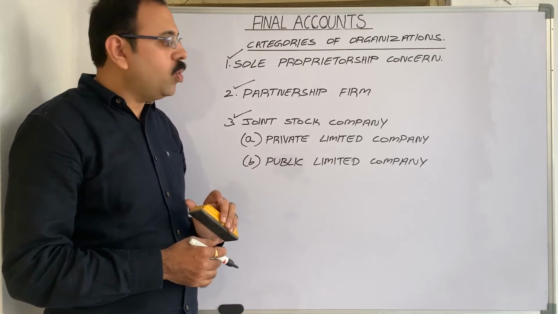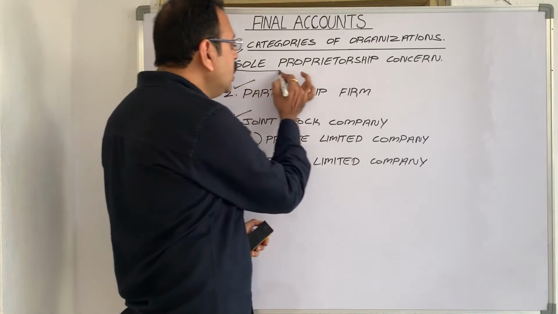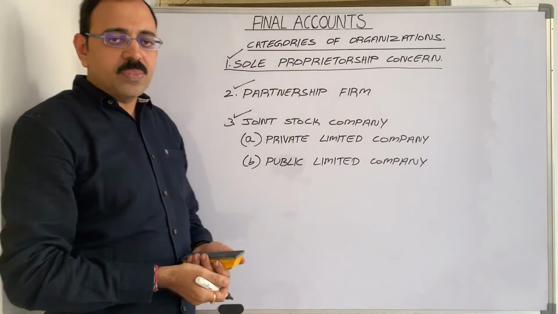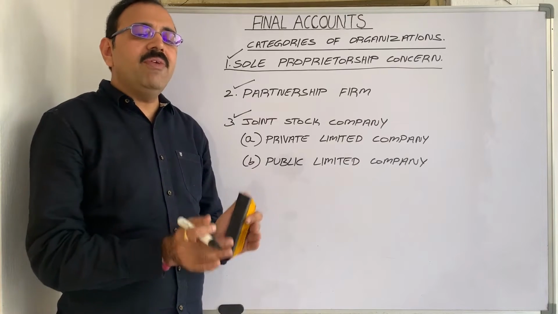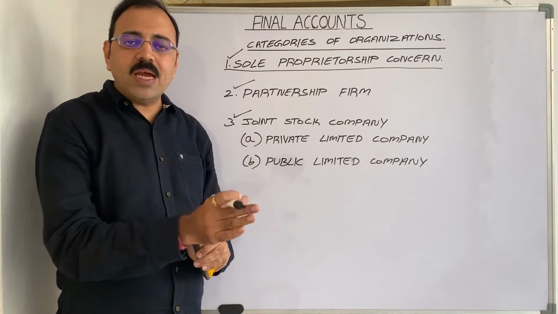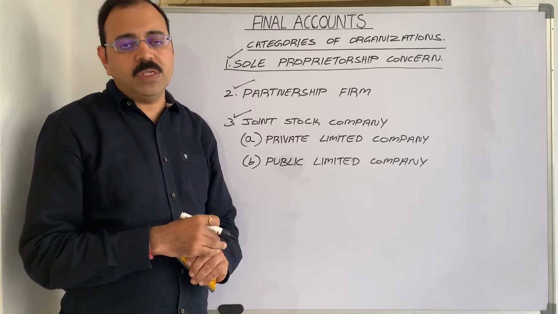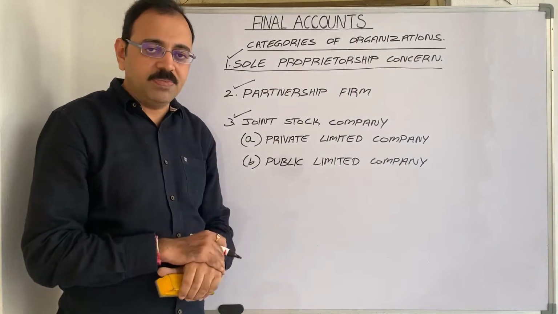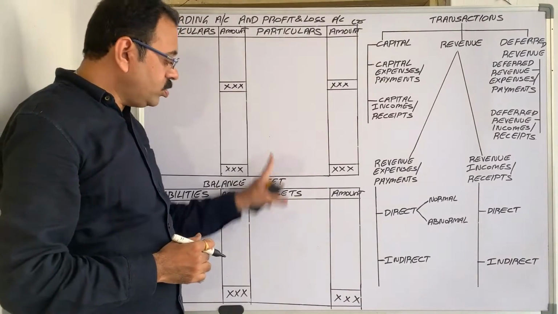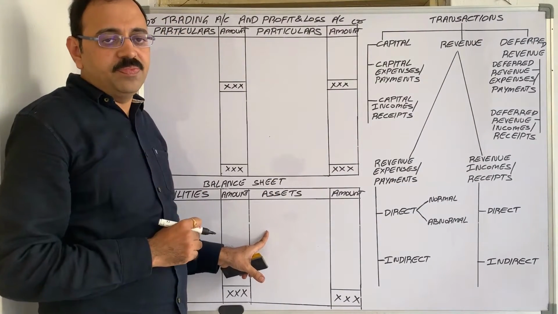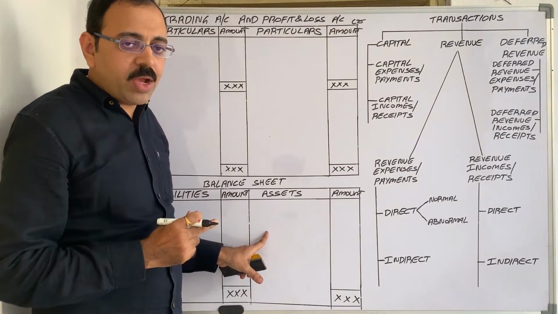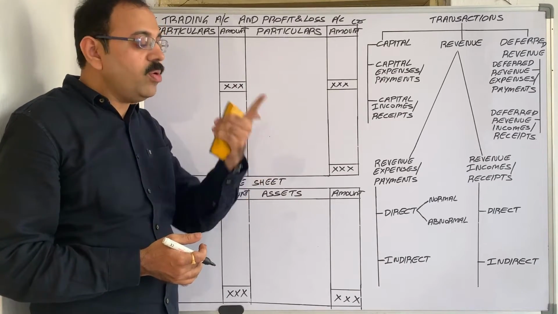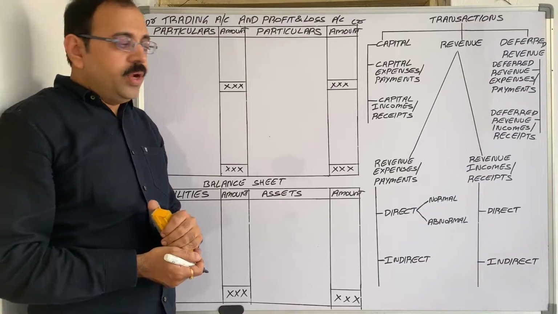Now in the present video, I am going to concentrate on the final accounts of a sole proprietorship concern. Sole proprietorship means what? If any organization is established and managed by a single person, then that organization is known as a sole proprietorship concern. This is the final accounts of one trading concern. Trading concern final accounts contain three things now: trading account, profit and loss account, and balance sheet.